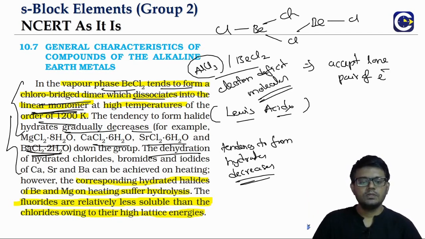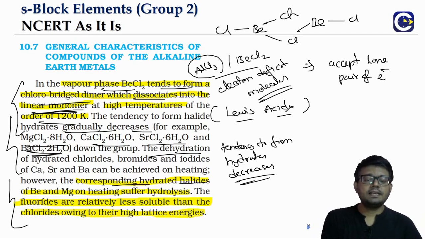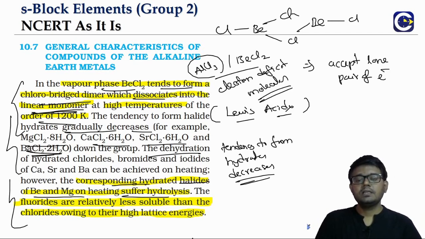So the chlorides or bromides or iodides, when we heat them, they will be able to lose the water molecules and we will get the anhydrous state. But in case of beryllium and magnesium, when we heat it, there will be a chance for hydrolysis.